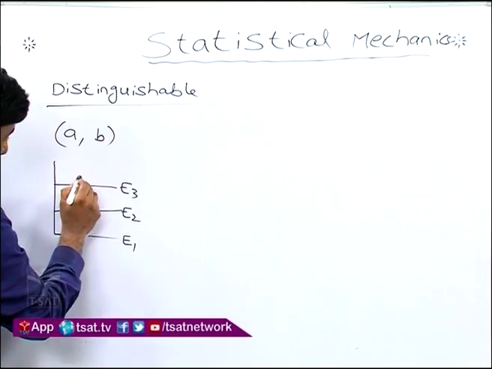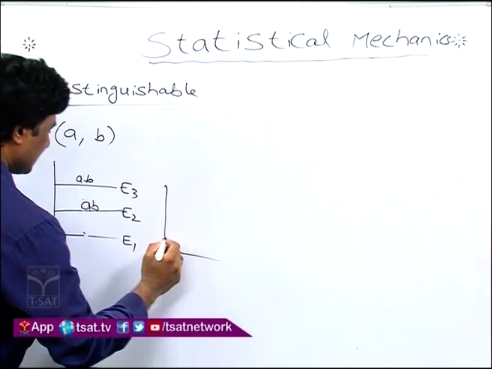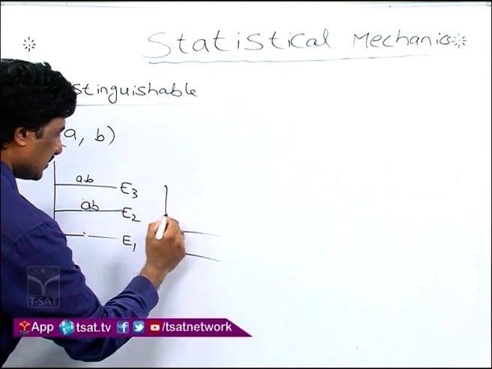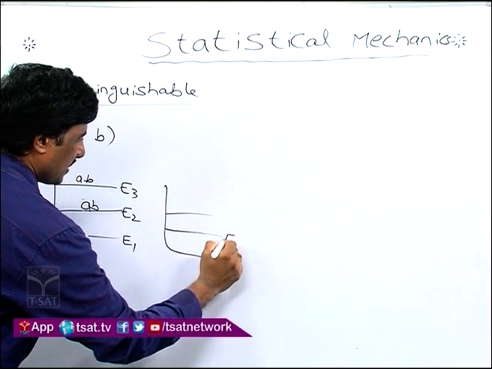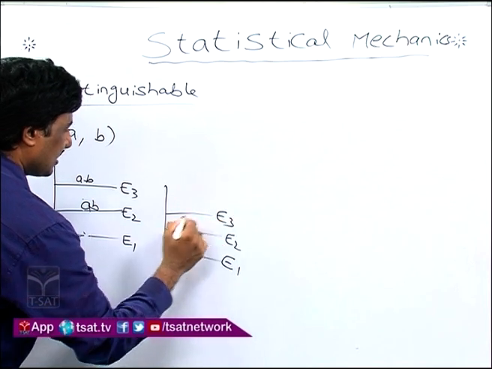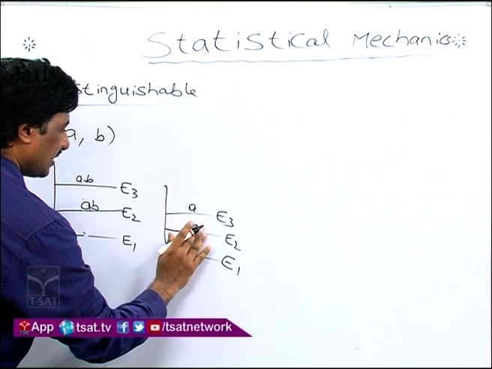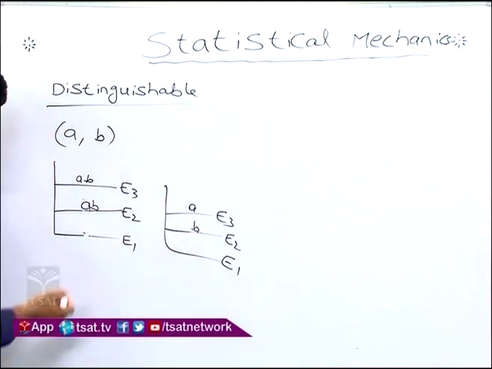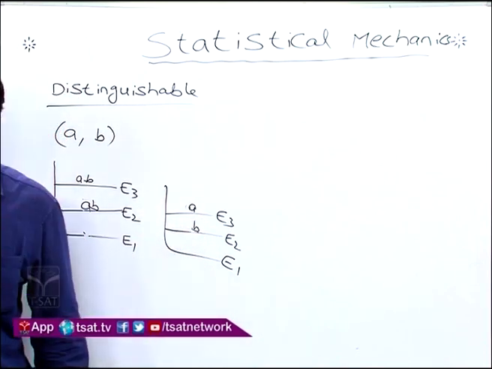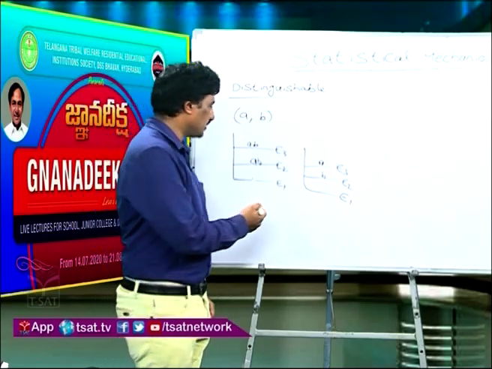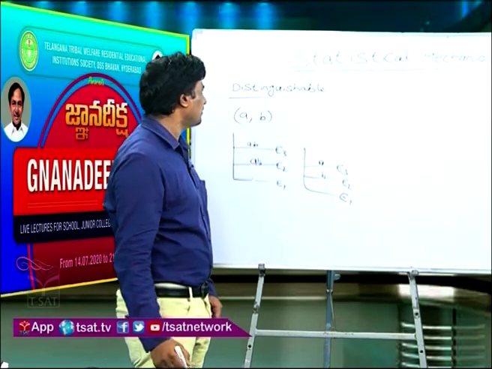If I redistribute across E1, E2, E3, I can place A, B here, or A here and B here. In this way you can do any number of arrangements by using the distinguishable nature of particles.